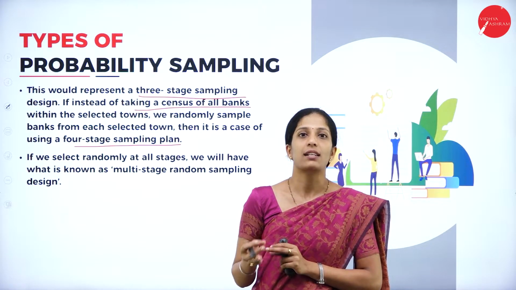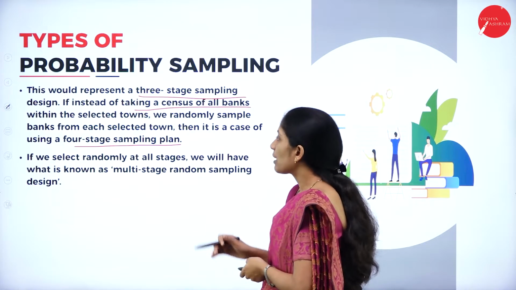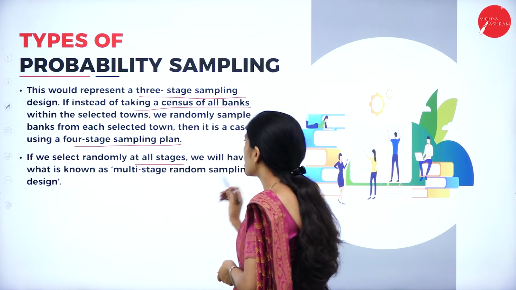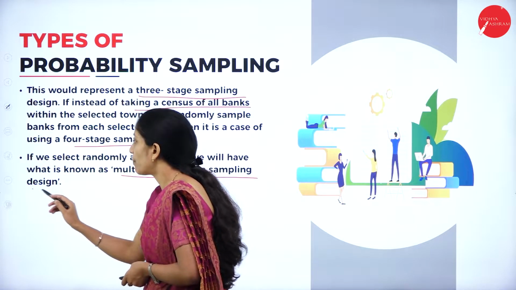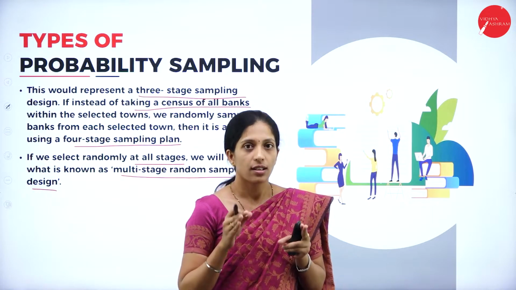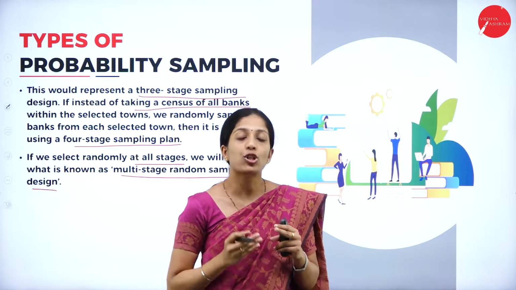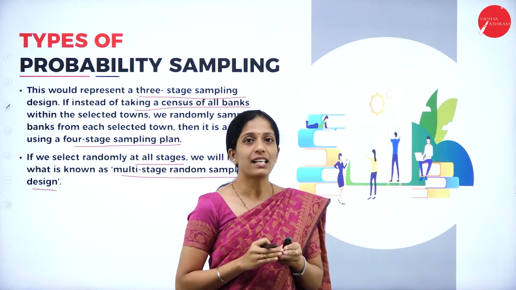That is known as the fourth stage sampling plan. If we select randomly at all the stages, we will have what is known as multi-stage random sampling design, where stage by stage they are going to select a sample.